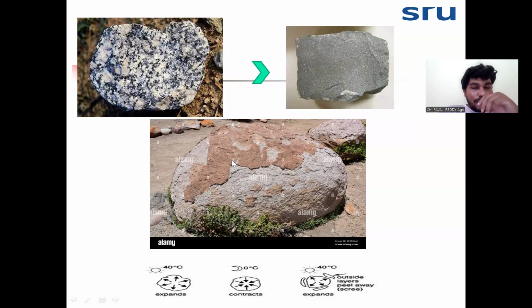exfoliation. This is happening because of the changes in temperature between day and night time. Here the daytime temperature will be high, and at night, because of the high daytime temperature, the inside is cool. Here it will be more, inside it will be less. Because of that, the rocks will show expansion and contraction, and the layers of the rock will become loose. Then disintegration will start.